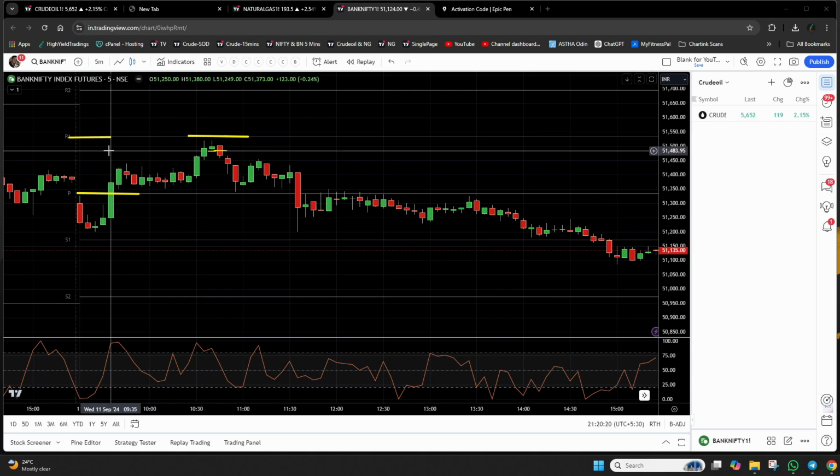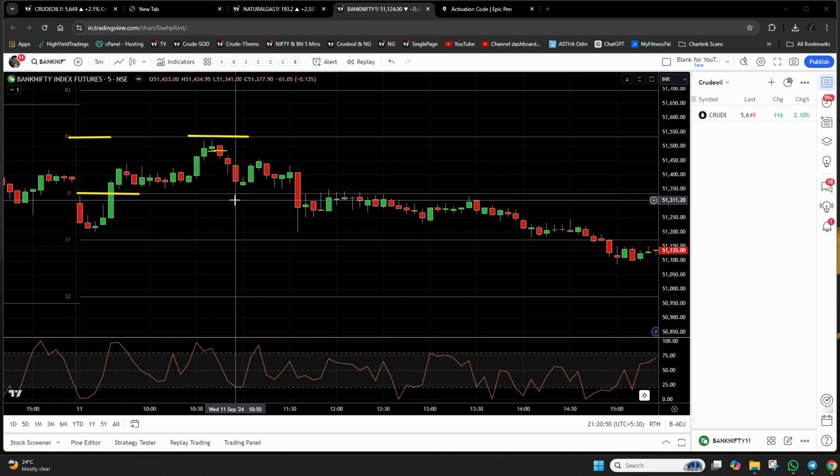Let's see the price approximately. It is 51,480, let's say. So our aim will be around 100 points. It might be 100, it might be 120, or it might be 150 as well. But the minimum that we can target is around 100 points. So our entry, for example, the sell trade was initiated at 51,480. So we expect to book our profits at 51,380. So what is the low of this candle? It is 51,341, which is nothing but a 140 point move.